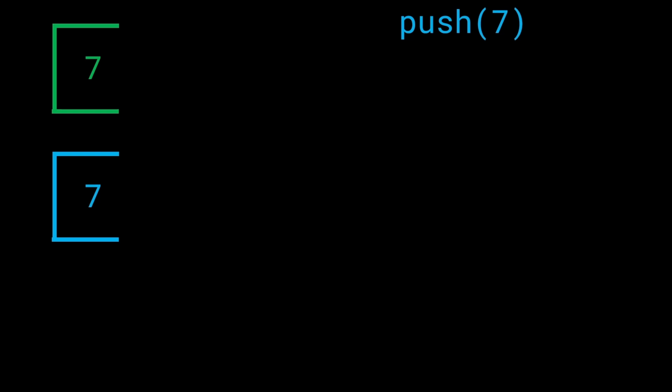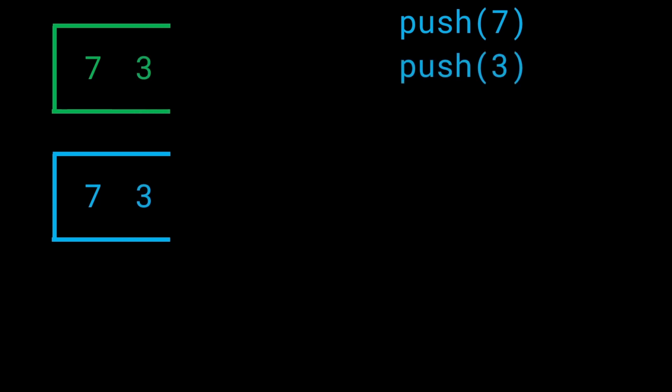So let's say we get the query push 7. We get the request to do push 7. So we'll just add 7 on the top of the stack. We're going to add it to the blue stack directly. Whatever query we get, we directly apply it to the blue stack. The green stack will simply reflect the changes of the blue one. So since we added 7 to the stack, the minimum value of the stack is now 7. So we'll add 7 to the green stack.